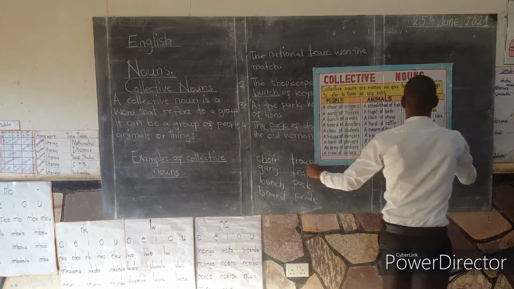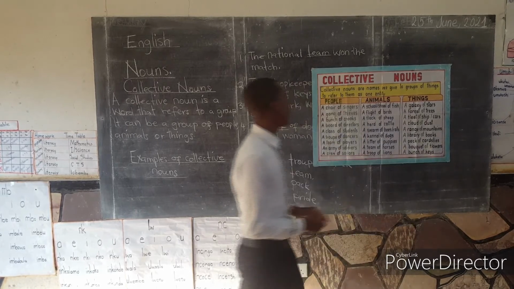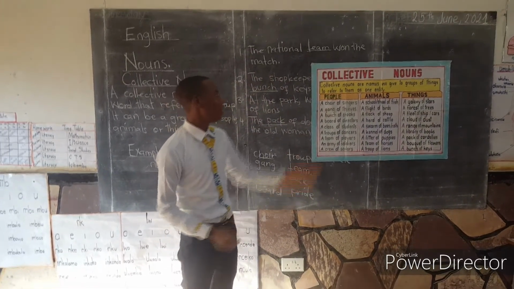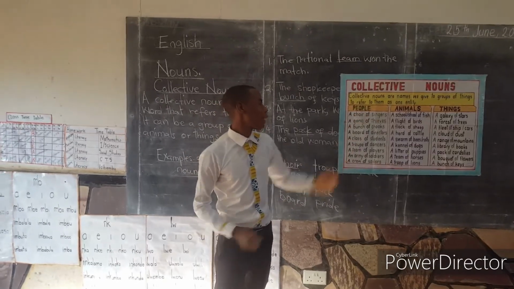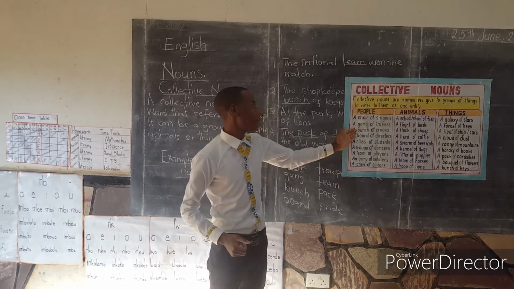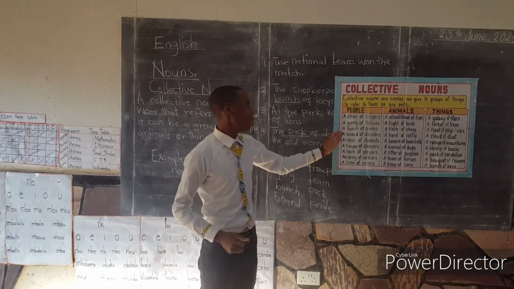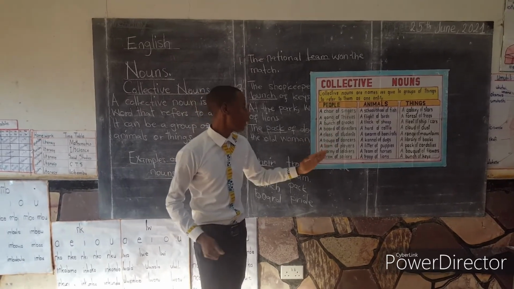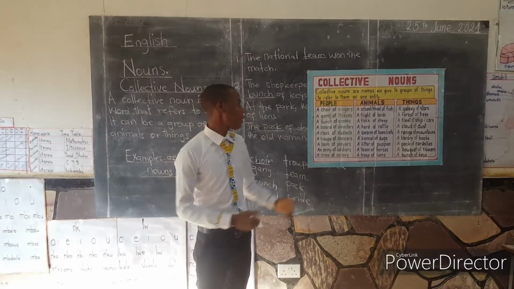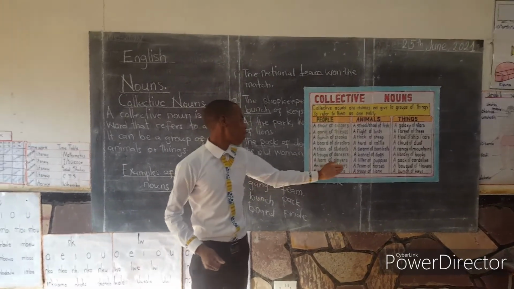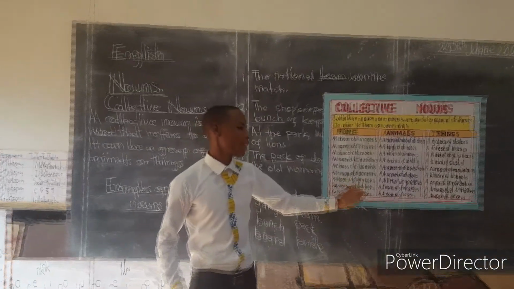We started by looking at collective nouns that describe groups of people. We said a choir of singers, a gang of thieves, a bunch of crooks, a board of directors, a class of students, a troop of dancers, a team of players, an army of soldiers, a crew of sailors.